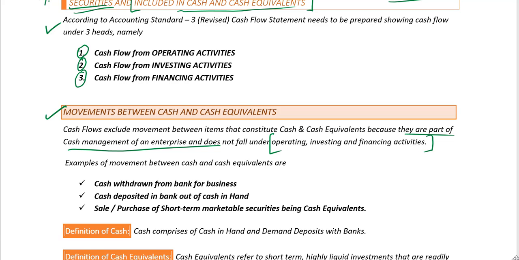Let's check out the examples of such movement between cash and cash equivalents. It could be cash withdrawn from the bank for the purpose of business. It could be cash deposited in the bank out of the cash in the hand. Or it could be sale of short-term marketable securities or even purchase of short-term marketable securities.